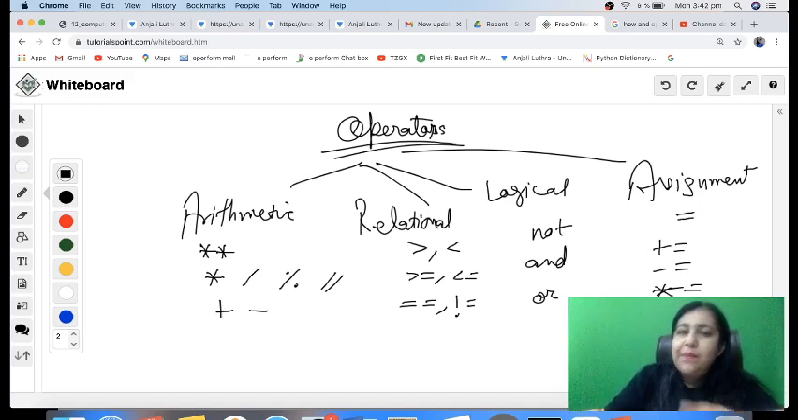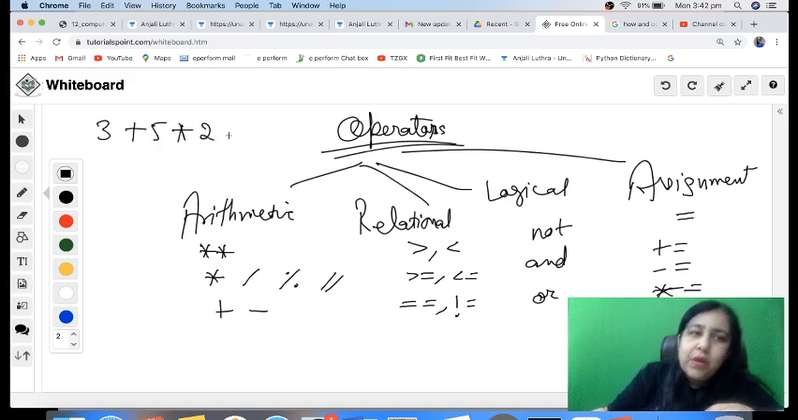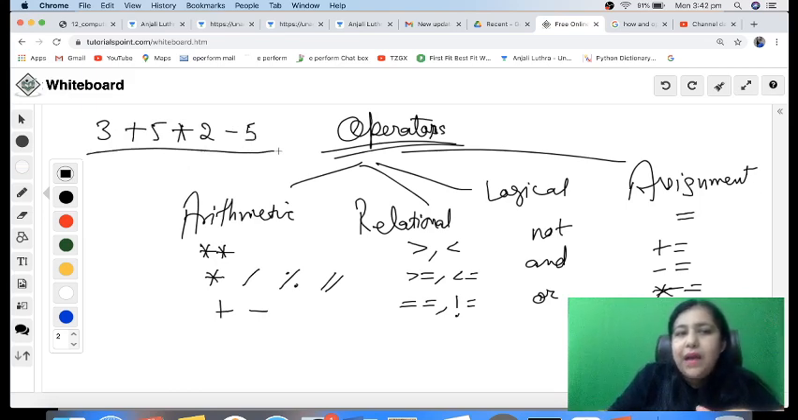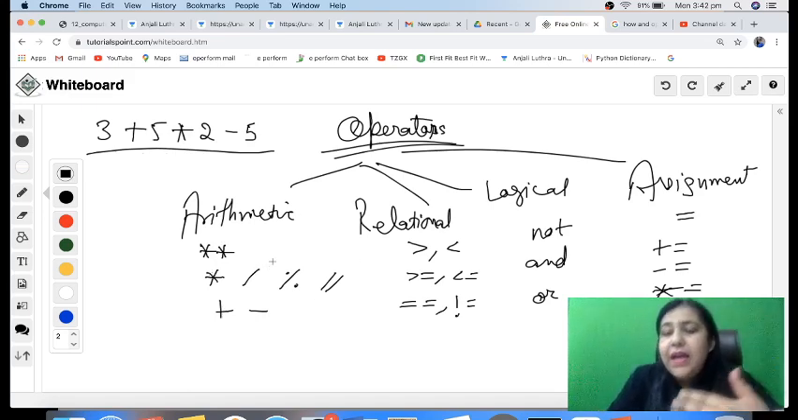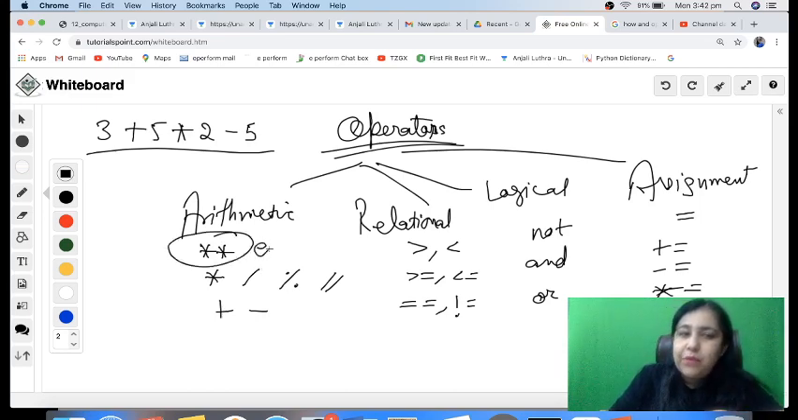Now again, in board exams, you get one question where they will give you an expression like 3 plus 5 multiplied by 2 minus 5, anything like that, and you have to tell what will be the answer after evaluating this. For that, you must know the precedence of operators properly, like which operator has to be evaluated first. Like in maths, we have BODMAS, we have precedence levels in case of operators. The highest precedence is of exponent, that is raised to the power. So if you write 2 raised to the power 3, that is 8. First of all, raised to the power is solved.